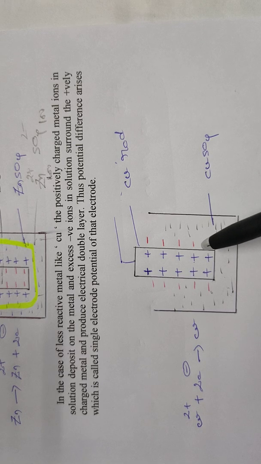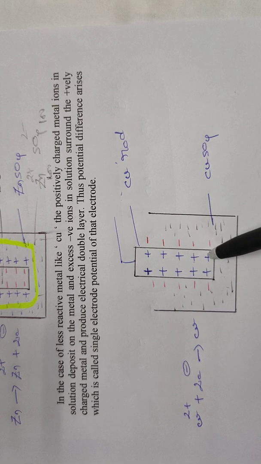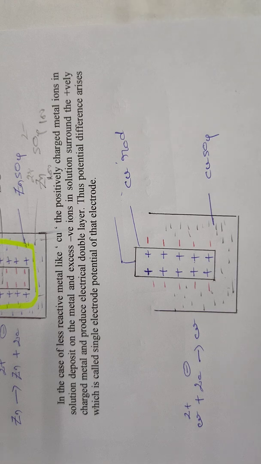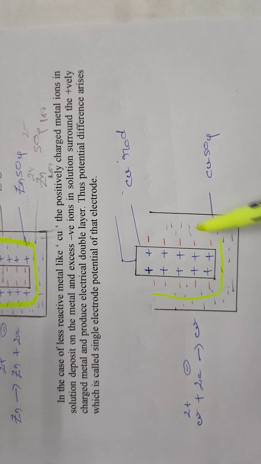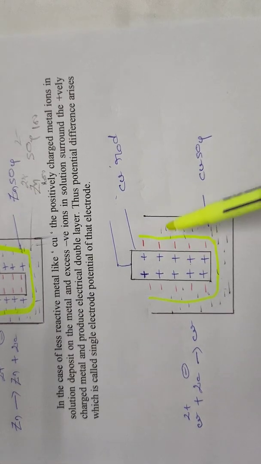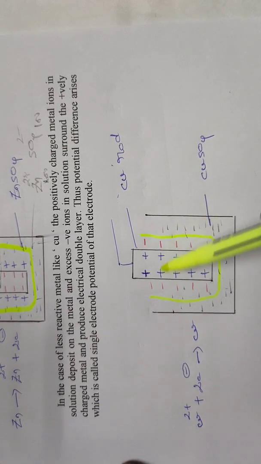Then the solution contains excess negatively charged ions than positively charged ions. These negatively charged ions try to accumulate around the positively charged copper electrode. Then it forms an electrical double layer. It is called an electrical double layer, minus plus minus plus minus plus.